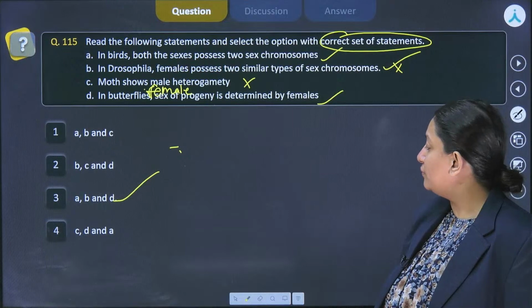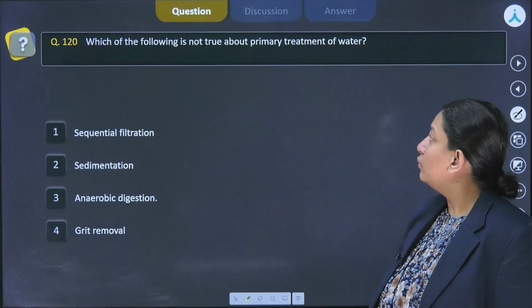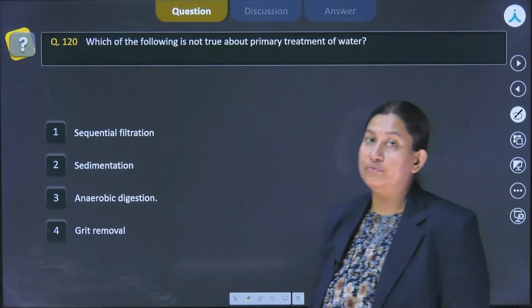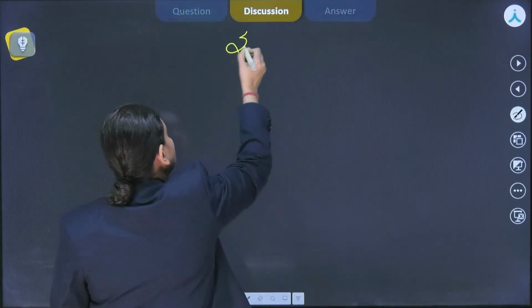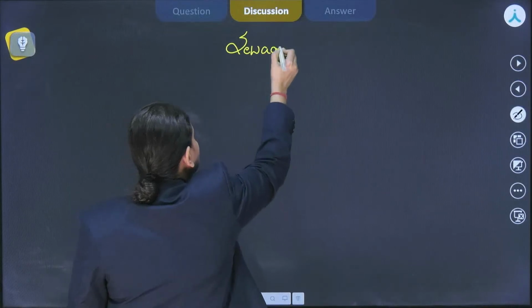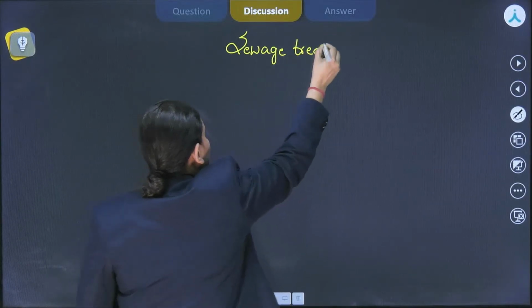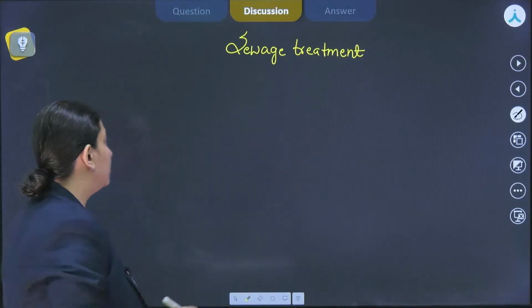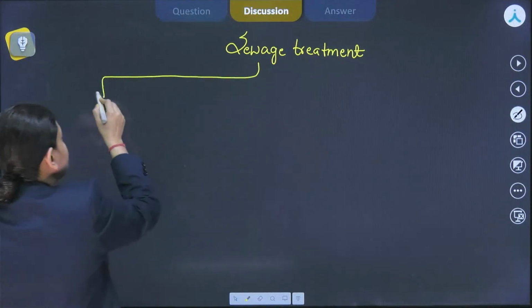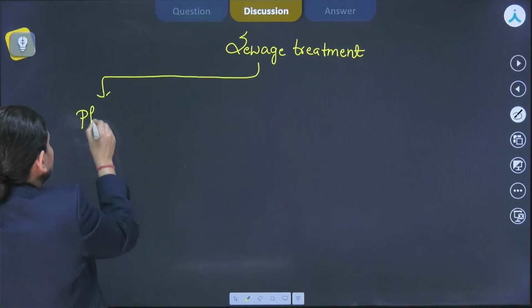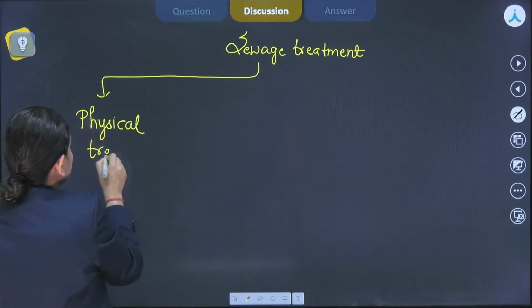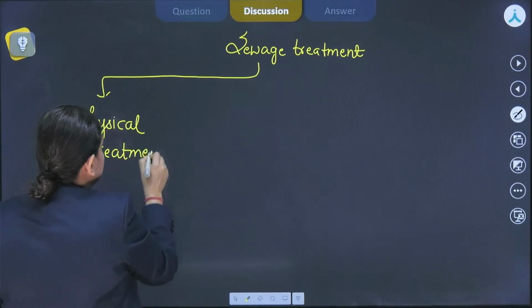All right, now let's move ahead to another question which talks about which of the following is not true about primary treatment of water, right? So when we talk about the sewage treatment, this particular treatment is done in 3 parts. Firstly, the physical treatment, also known as the primary treatment.